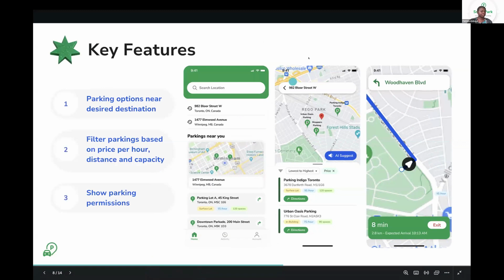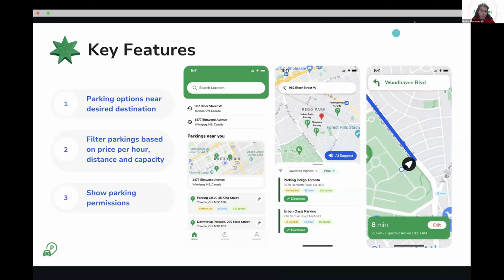Thank you. So our main 3 key features is parking options near desired destination, where users can quickly see available parking spots closest to their target location, making the search fast and convenient. And second, we offer advanced filters that allow users to customize their search based on price per hour, or distance or capacity, tailoring the options to fit both the budget and the proximity needs.